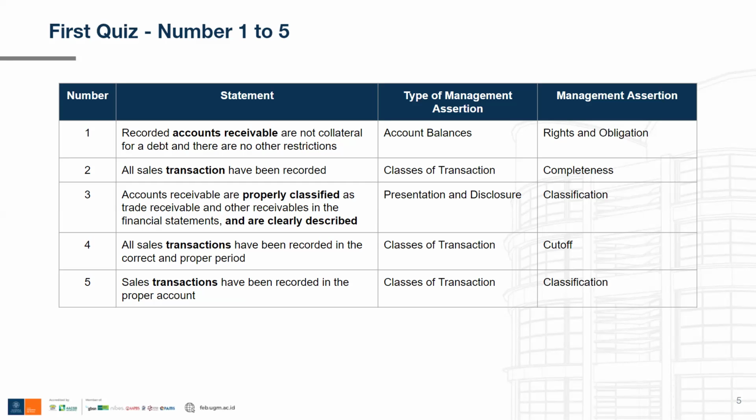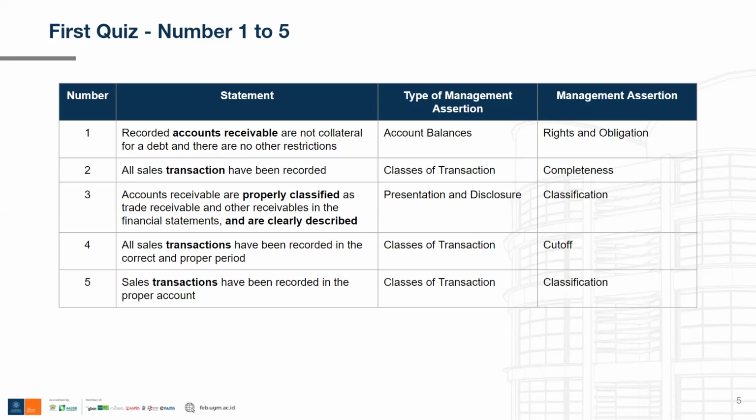And now for the second statement, all sales transactions have been recorded. As you can see, the statement is very related to transaction. It mentioned all sales transactions in the statement. For this reason, it is considered as assertion about classes of transactions. The management assertion itself is completeness because it is related to whether or not the transaction have been recorded by the client.